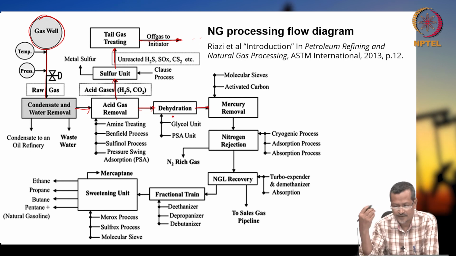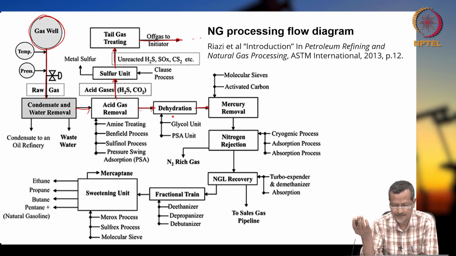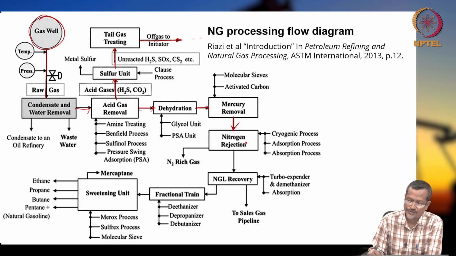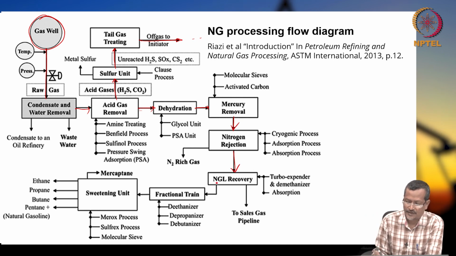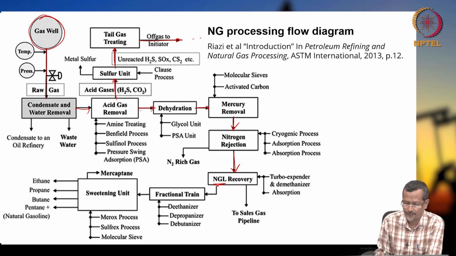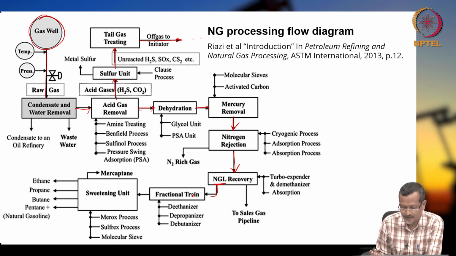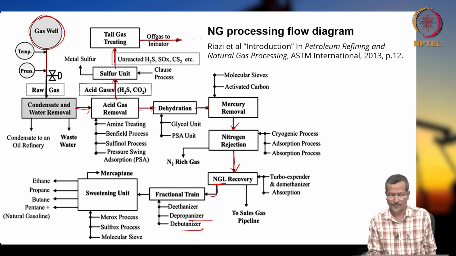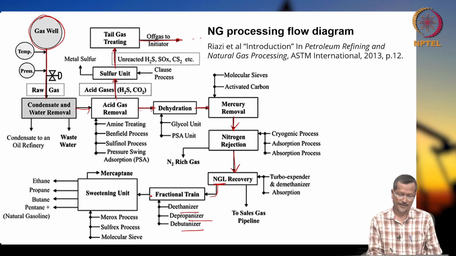Then after that, if mercury traces are there, you remove them. If you have nitrogen, you remove it. You have NGL, natural gas liquids, if they are there, you also remove them again. Then some other, like ethane separate, propane separate, butane separate. Okay. Then the sweetening process. So, in the sweetening process means